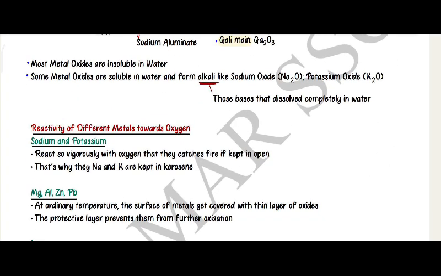Most metal oxides are insoluble in water. Some metal oxides are soluble in water and form alkali. Those bases that dissolve completely in water are called alkali, like sodium oxide, Na2O, and potassium oxide, K2O.